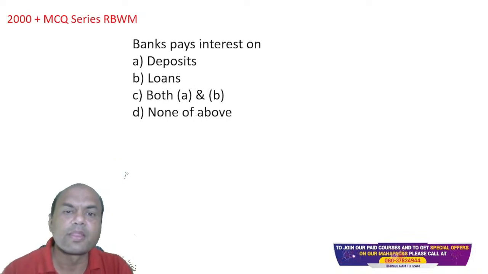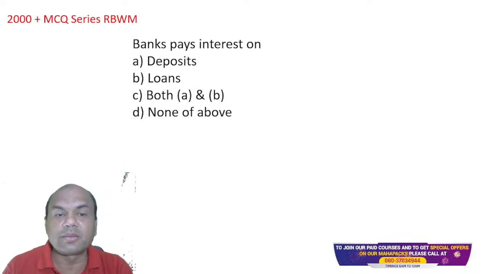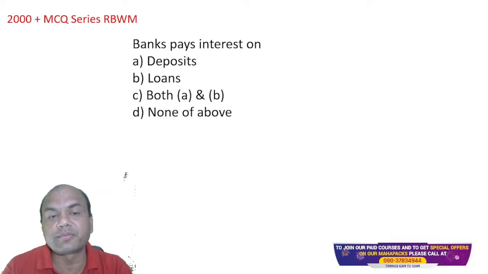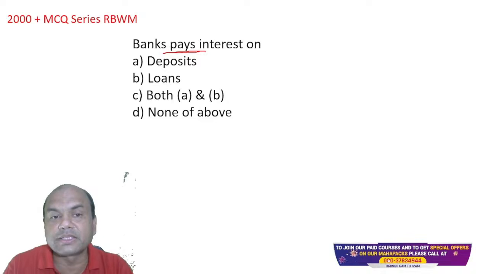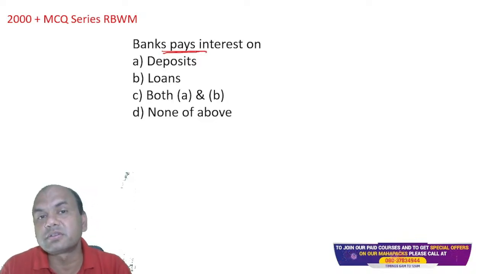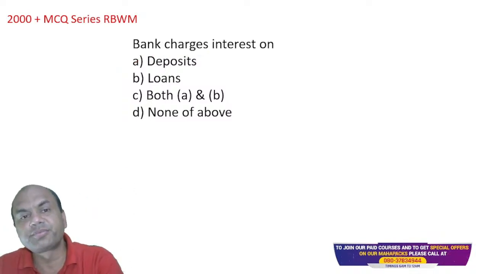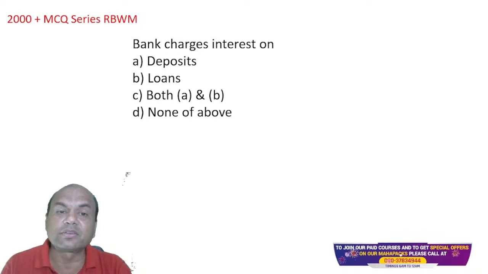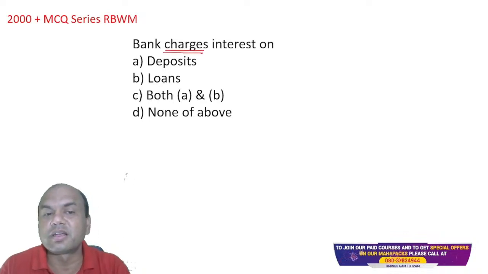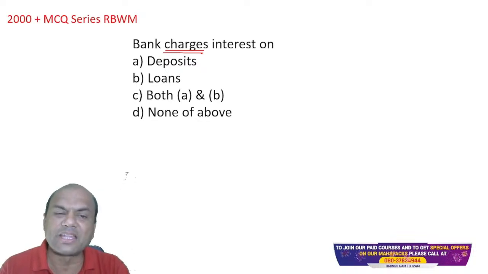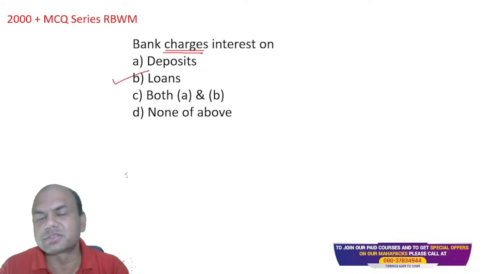Bank pays interest on deposits, loans, both A and B. So bank pays interest, remember, on deposits. Simple, isn't it? Next one, bank charges interest on deposits, loans, both A and B, none of the above. So loans, right? Just now I told you.